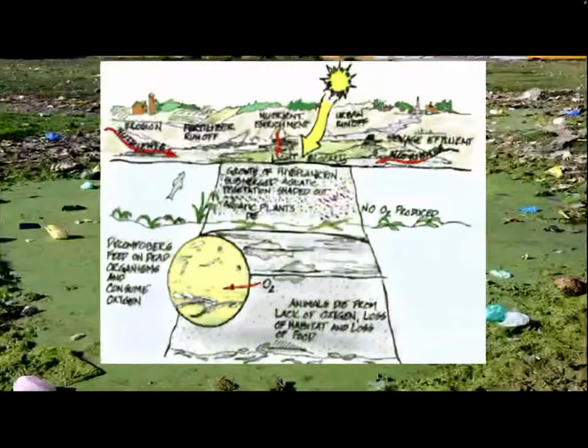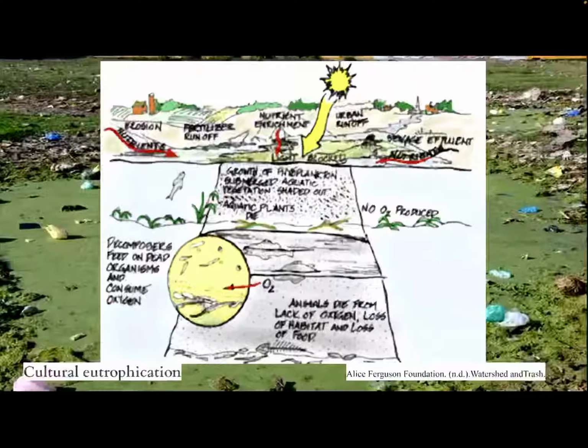This image is an example of cultural eutrophication. In the top third of the image, you can see many of the factors that contribute to cultural eutrophication, including fertilizer runoff, nutrient enrichment, urban runoff, sewage runoff, and erosion.